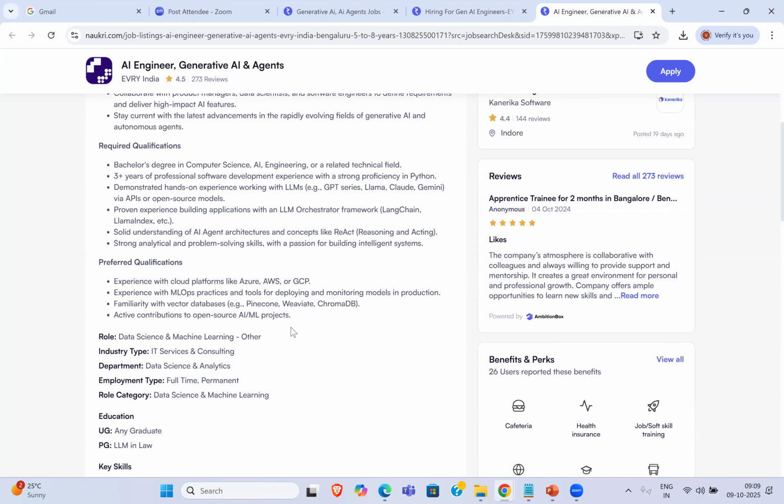And then, familiarity with vector databases. So here, anything: Pinecone, Weaviate, and again ChromaDB. We'll be going with ChromaDB, since it is used mostly. After this, if you look at other vector databases, Pinecone, if time permits, I'll tell you. Otherwise, we'll go with ChromaDB. Especially, we have that concept here.